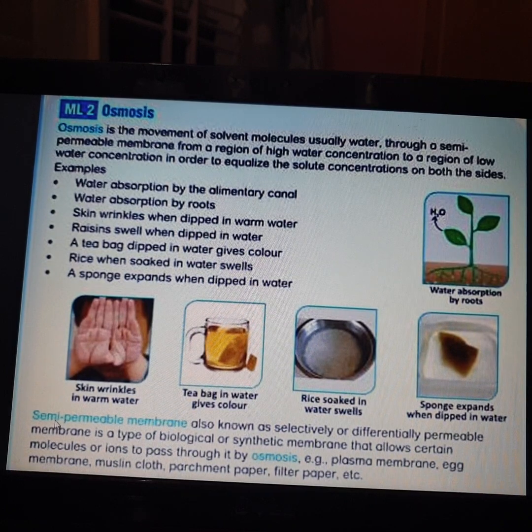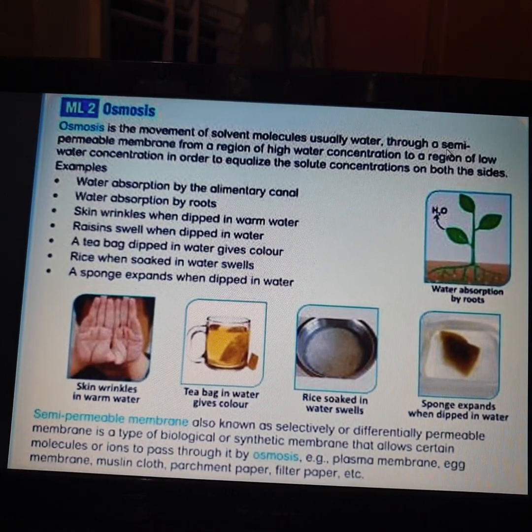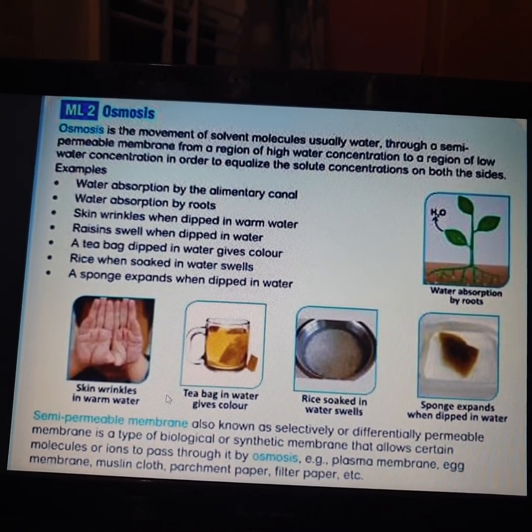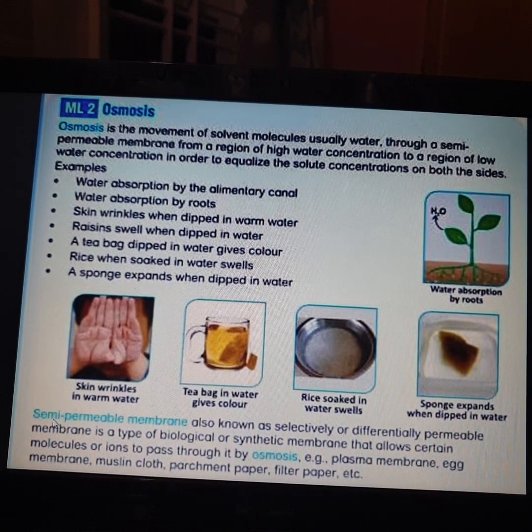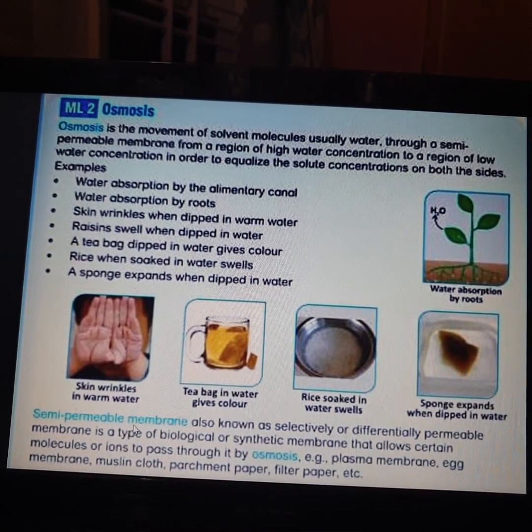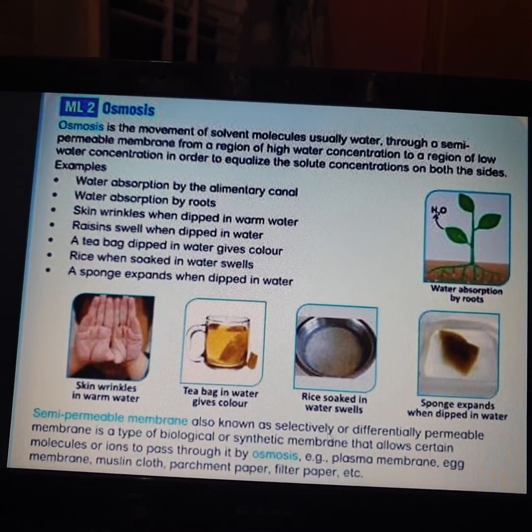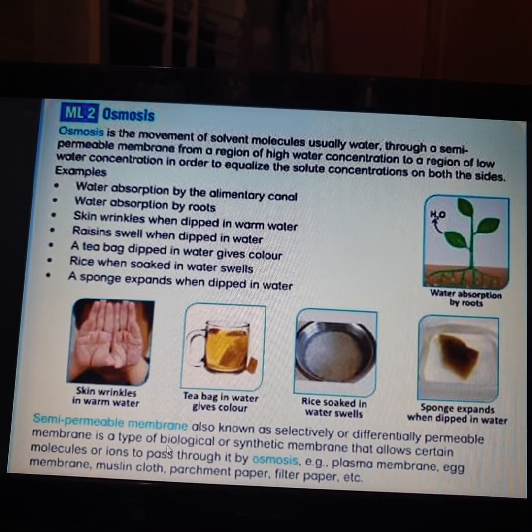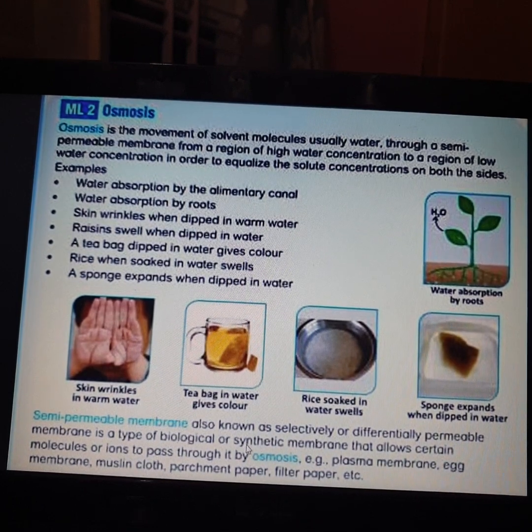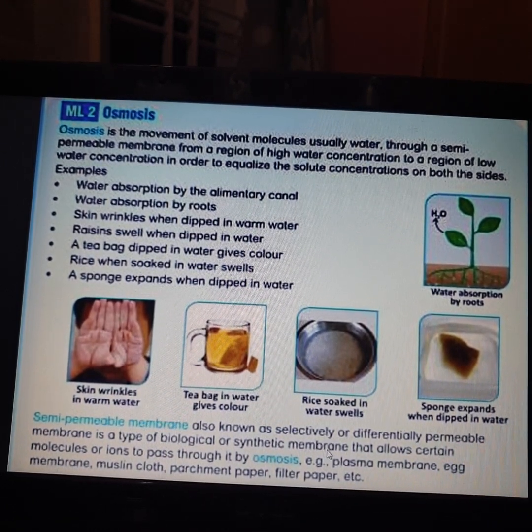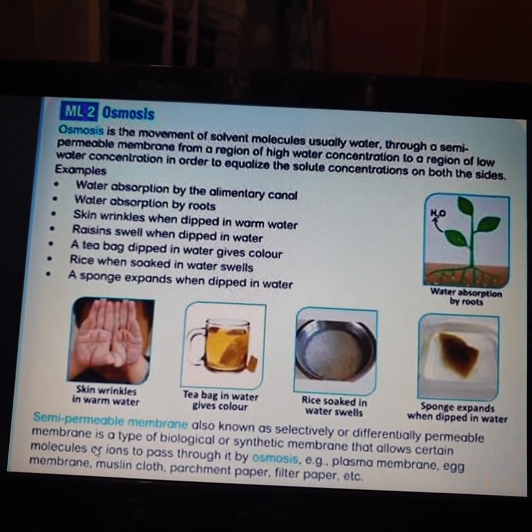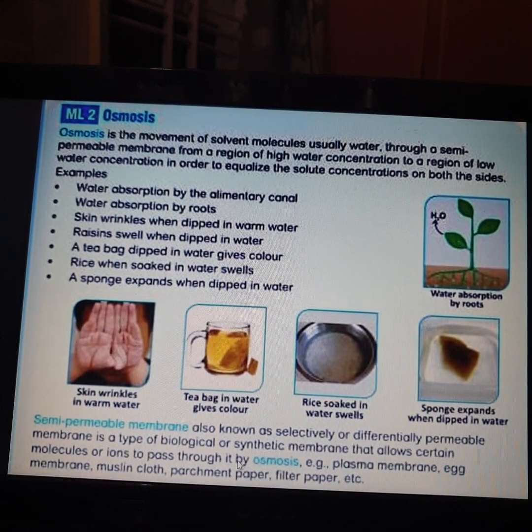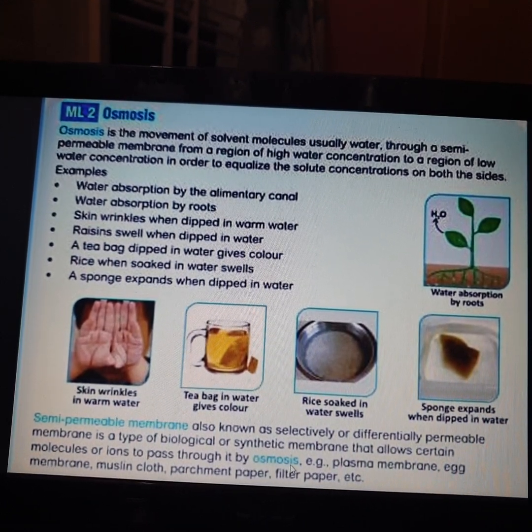Here we got one new term called semi-permeable membrane. What is a semi-permeable membrane? A semi-permeable membrane, also known as a selectively or differentially permeable membrane, is a type of biological or synthetic membrane that allows certain molecules or ions to pass through it by osmosis.